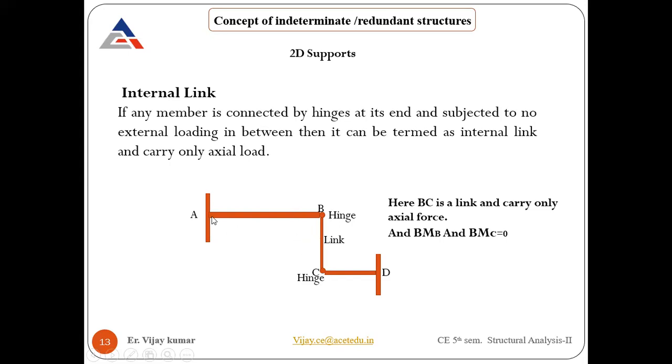Please check once. If you convert support A into a roller support and try to apply a horizontal load, what will happen? Will it restrict that movement or not? If it is restricted, then why? If it is allowed, then how?